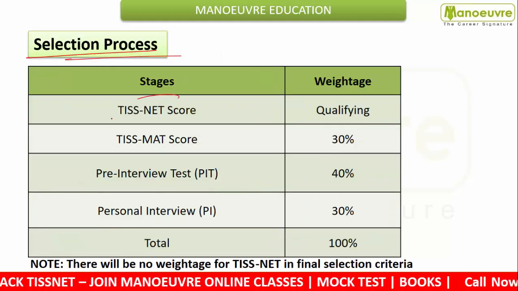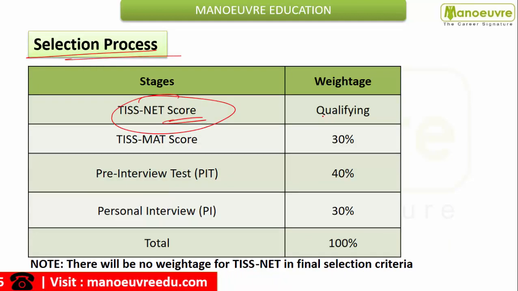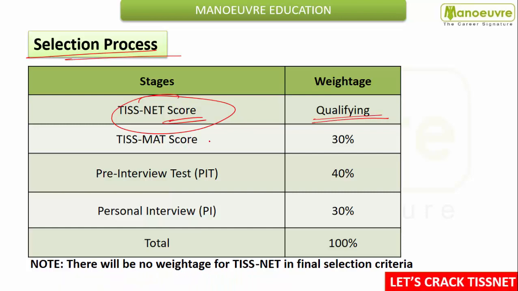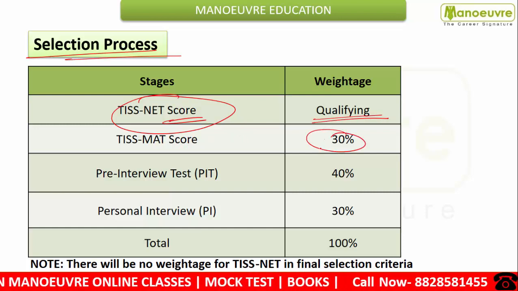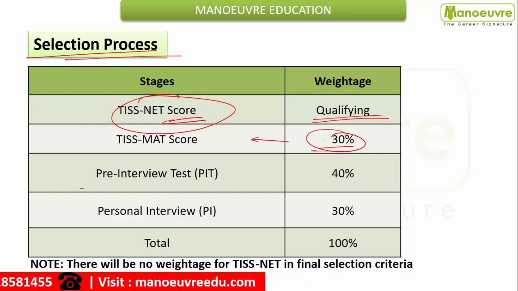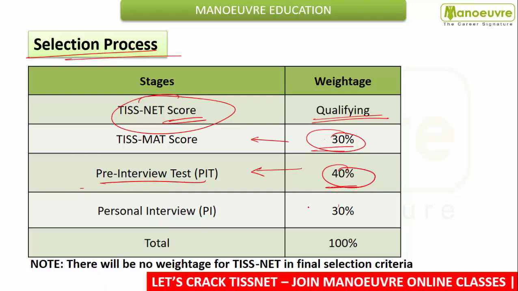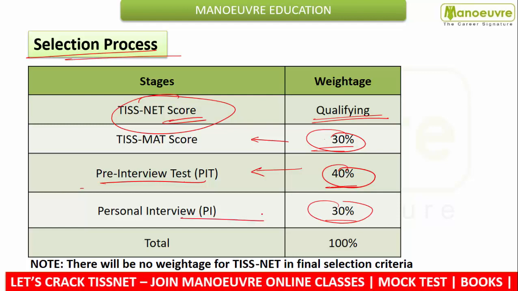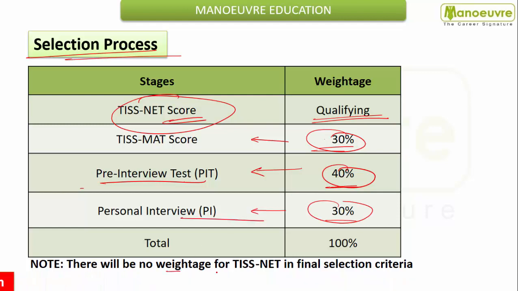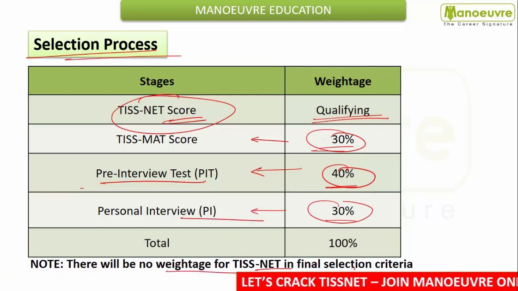So guys, here your TISSNET score just plays the qualifying role. And in the selection process for HRM, there is 30% weightage from the TISSMAT, 40% weightage from PIT, that is pre-interview test, and 30% weightage from the personal interview. So friends, remember there will be no weightage for TISSNET in the final selection criteria.